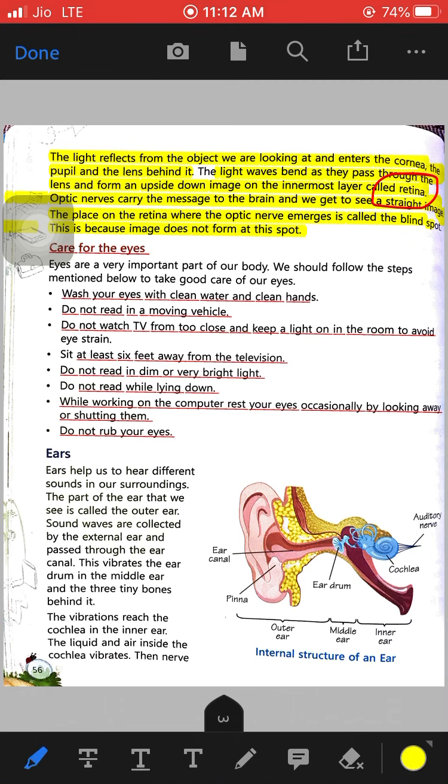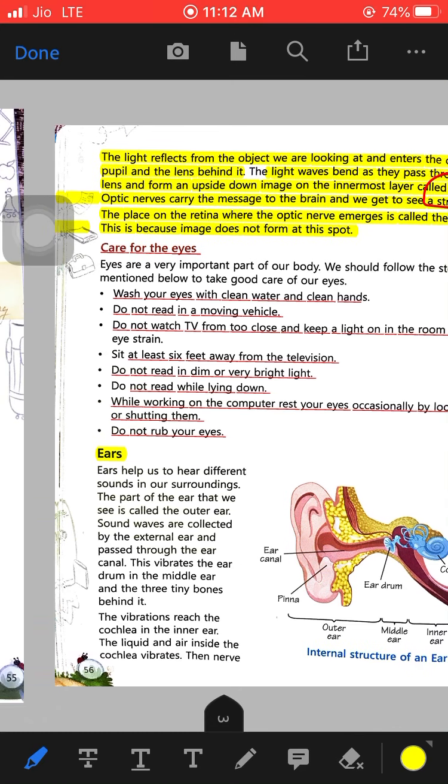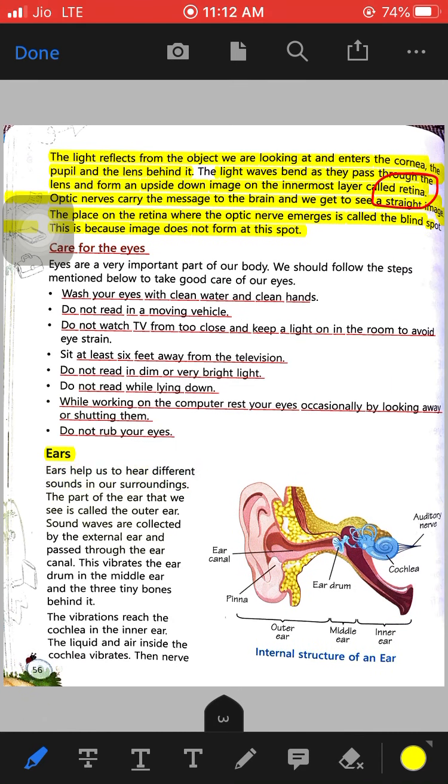Now the next sense organ is the ears. These ears help us to hear different sounds in our surroundings. We can hear different sounds because of the ears. The part of the ear that we see is the outer ear. The sound waves are collected by the external ear and pass through the ear canal. You can see this ear canal. All the sound waves are collected and passed through the ear canal.